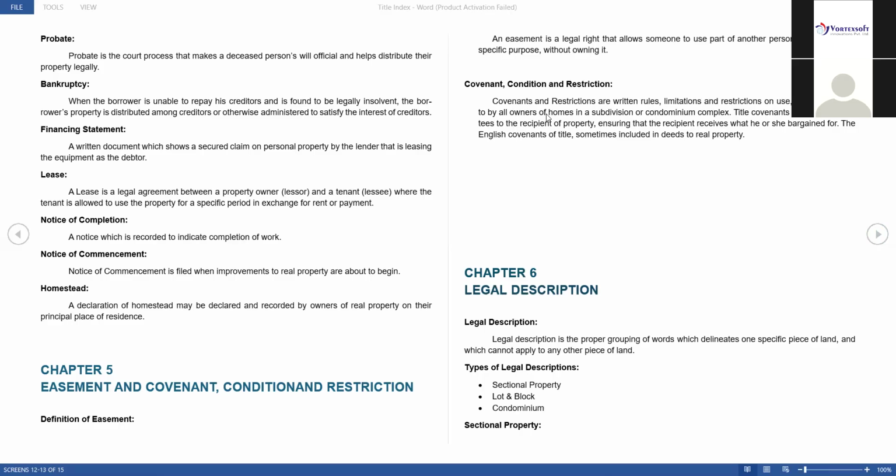Okay, bank bankruptcy. Bank bankruptcy means some people will take a loan from the bank, and after that they will not pay the loan amount. Then they will leave the country and put the bank in trouble. We call it bank bankruptcy. Financing statement means they will check whether you are eligible for taking the loan. They will check your CIBIL score and your background. If you are a salaried person, they will check your salary, everything. Those all come under the financing statement.